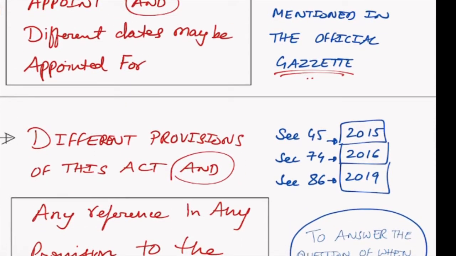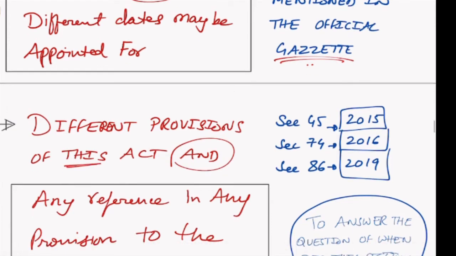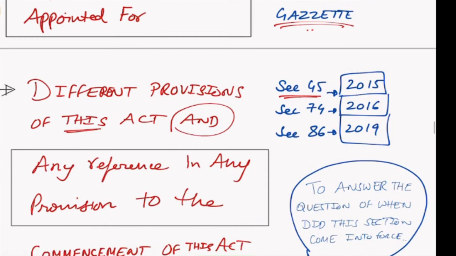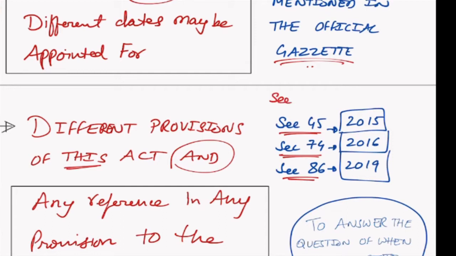So let us take an example. This is just for example, okay? Different provisions of this act. That means section 45 can be given effective date from 2015. Section 74 can be given effective date from 2016. Section 86 can be given effective date from 2019. You can go on. Section 402 can be given effective date from 2020. Whatever. Why? This is enabled in section number 1. That is the whole concept.